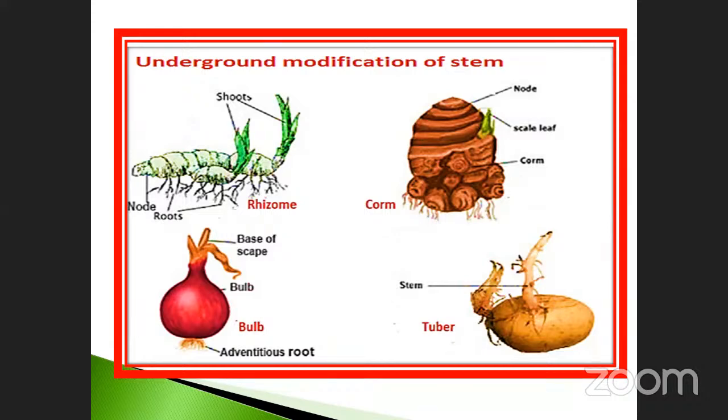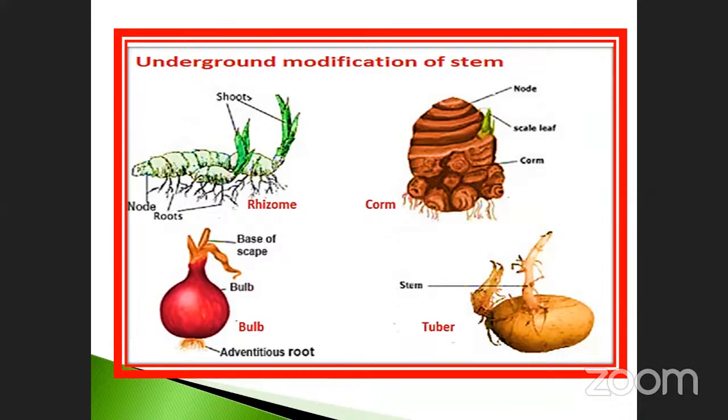And the nearest one is the bulb, already on our board. This is called adventitious roots, followed by a stem, and then the above part is called the leaf portion, the base of the scape. And then corm also has so many vegetative buds. Each and every bud gives new leaf structures.